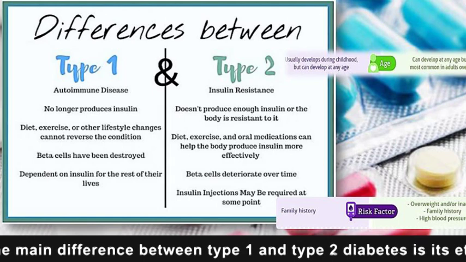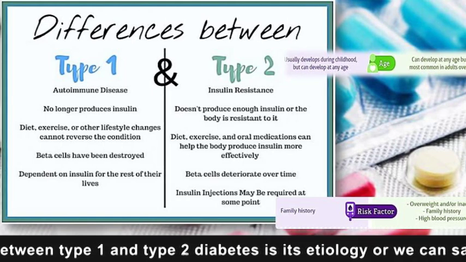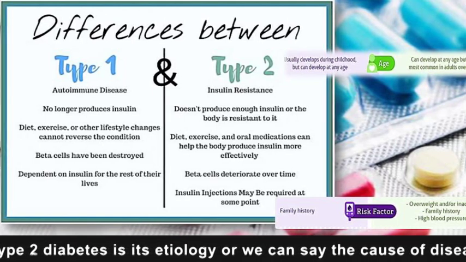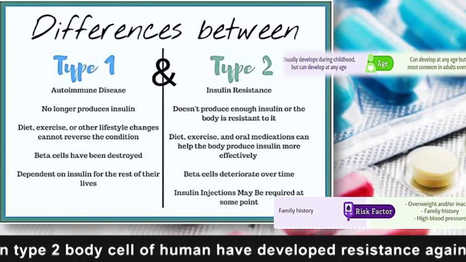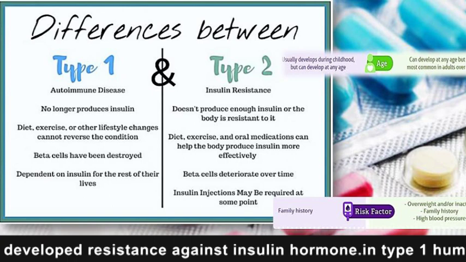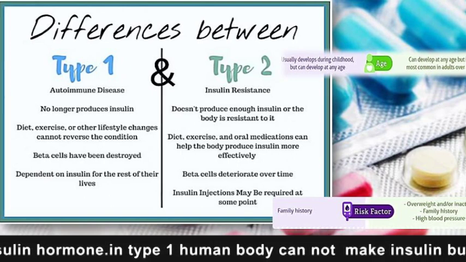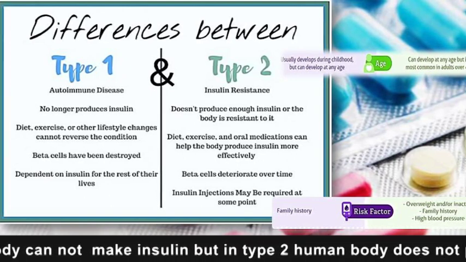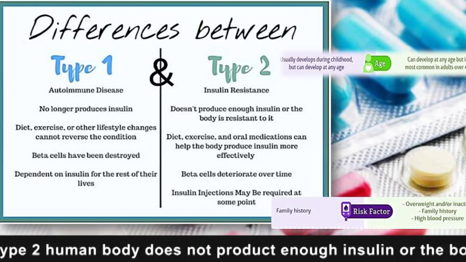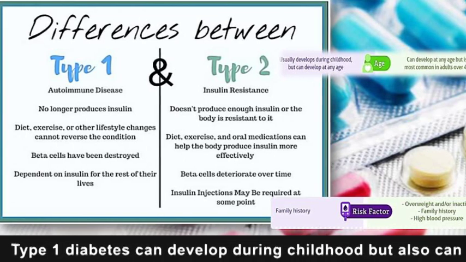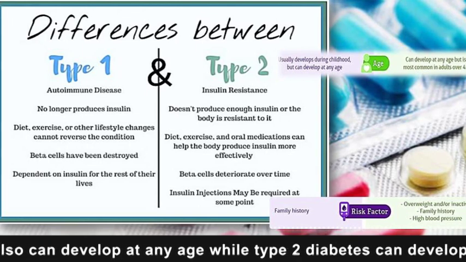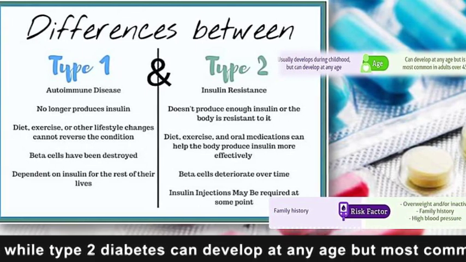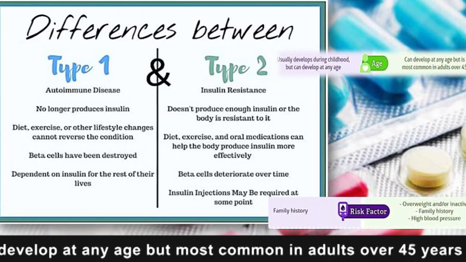The main difference between type 1 and type 2 diabetes is its etiology, or we can say the cause of the disease. In type 1 there is an autoimmune disturbance, while in type 2 the body cells have developed resistance against the insulin hormone. In type 1 the human body cannot make insulin, but in type 2 the body does not produce enough insulin or the body becomes resistant to it. Type 1 diabetes can develop during childhood but also at any age, while type 2 diabetes can develop at any age but is most common in adults over 45 years of age.